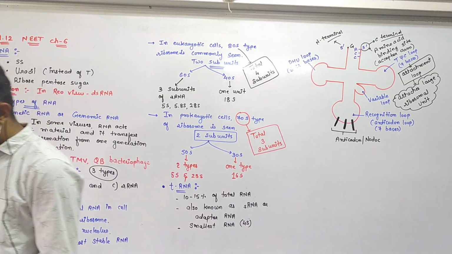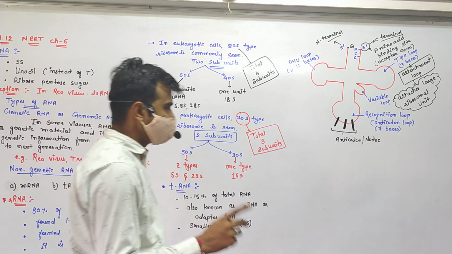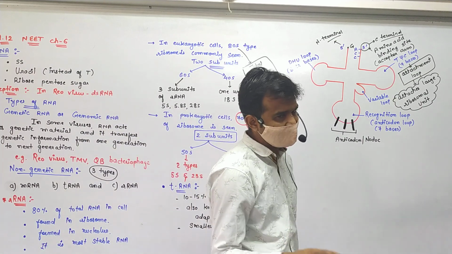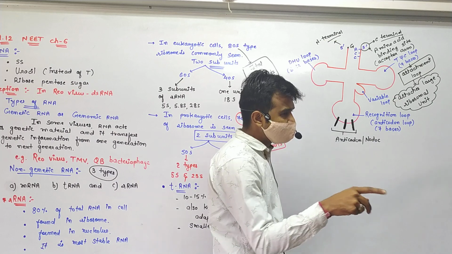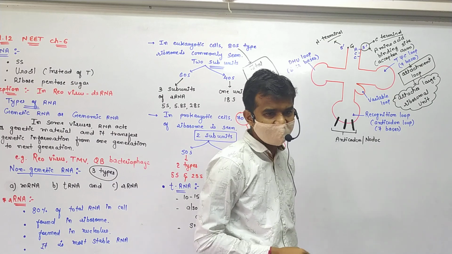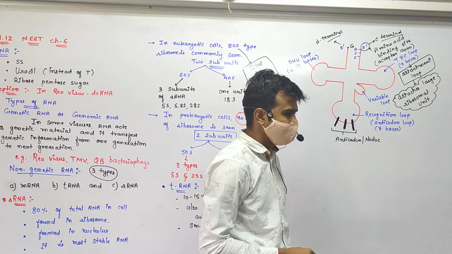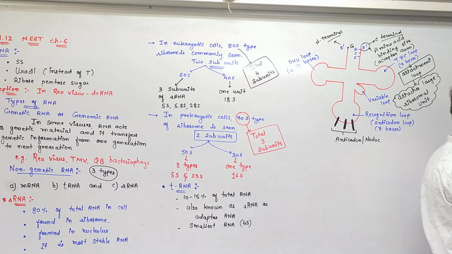Recognition site or anticodon loop. As I have already explained to you, the anticodon of the codon which is present on the mRNA is carried on the anticodon loop of the tRNA. So you know that on the mRNA strand the codon is there.